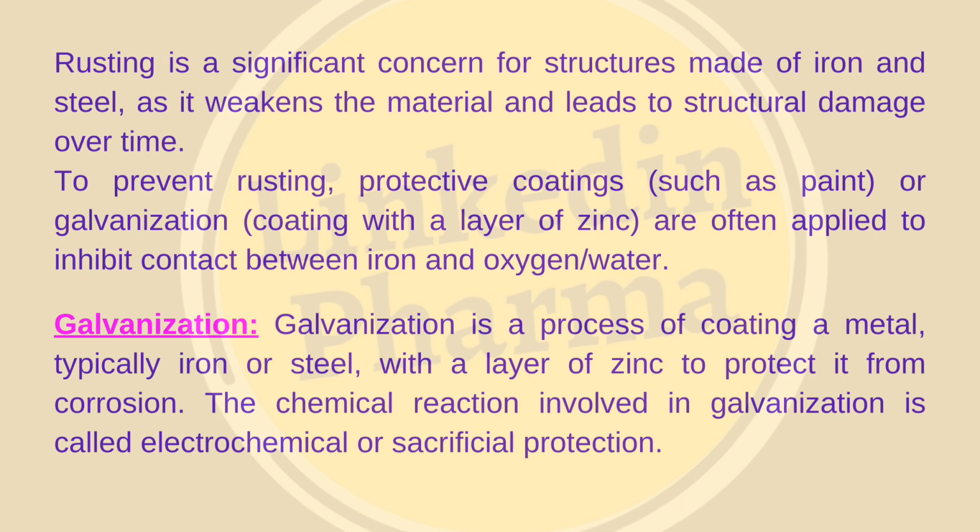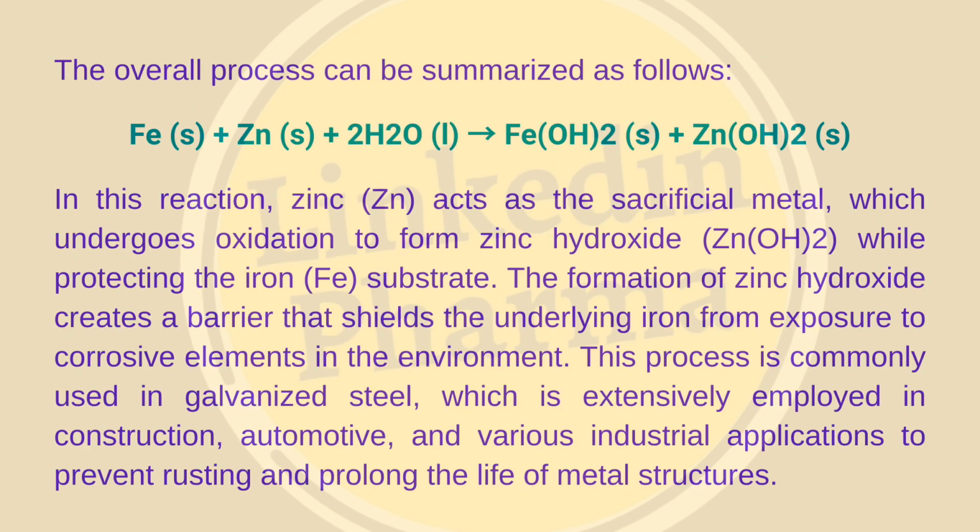Galvanization. Galvanization is a process of coating a metal, typically iron or steel, with a layer of zinc to protect it from corrosion. The chemical reaction involved in galvanization is called electrochemical or sacrificial protection. The overall process can be summarized as follows. In this reaction, zinc acts as the sacrificial metal, which undergoes oxidation to form zinc hydroxide while protecting the iron